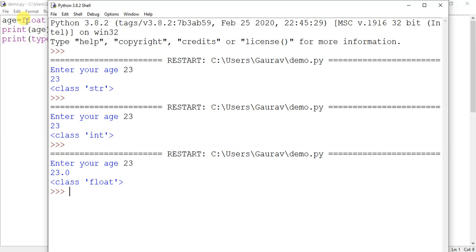The next thing we will cover is that we can separate statements by a semicolon in a single line. Suppose we write x equal to 10 semicolon y equal to 20 semicolon z equal to 30. It can be written in a single line, but I am again telling you that it is not advised. You should use separate lines. So it is allowed. You can check the values of x, y and z.